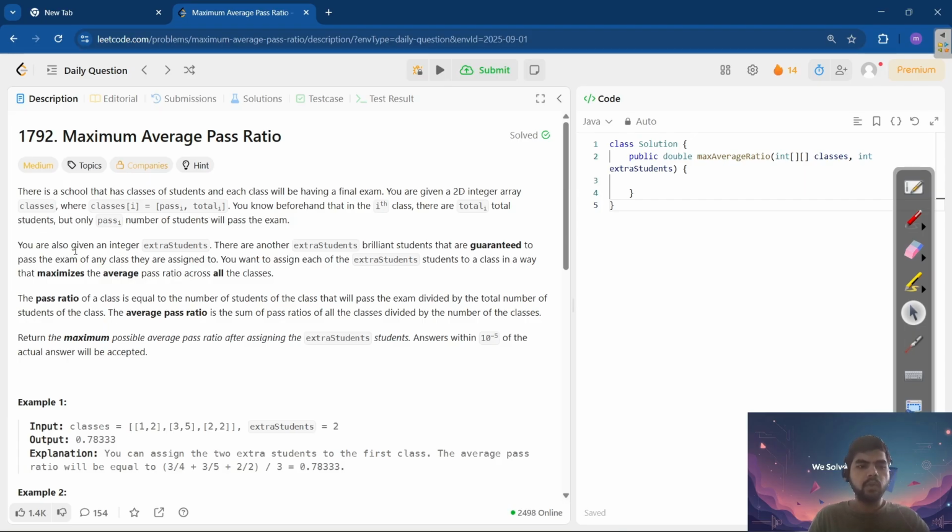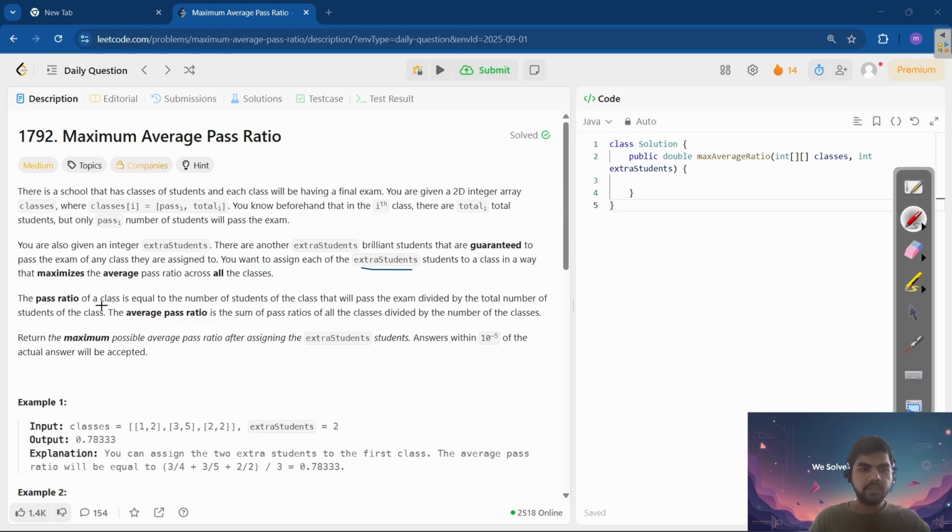Okay. So you are also given an integer extraStudents. There are another extra students, brilliant students that are guaranteed to pass the exam. You want to assign each of the extra students to a class in a way that maximizes the average pass ratio across all the classes. Okay, so they're telling us we have a group of students and we can add any student anywhere in those classes and they will pass. Definitely they will pass.